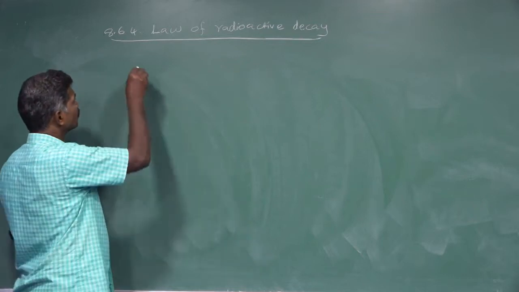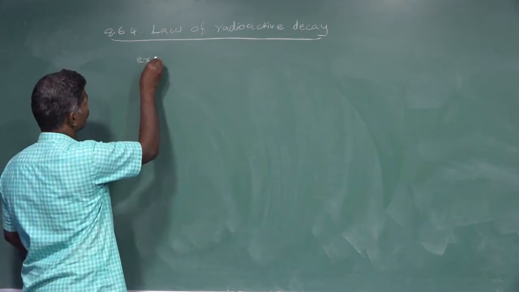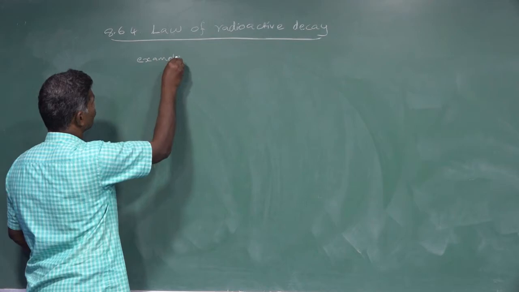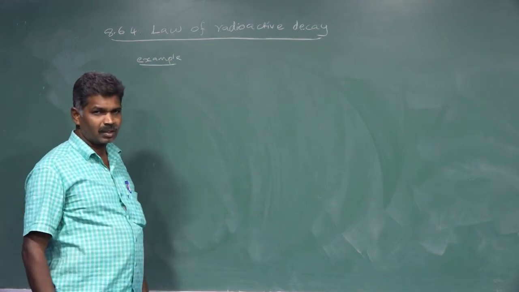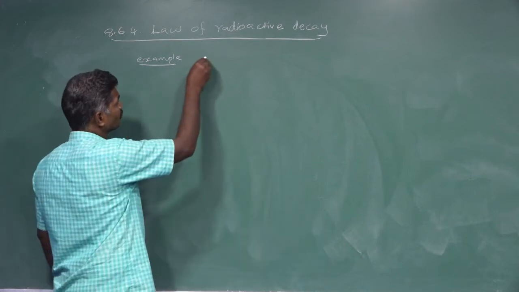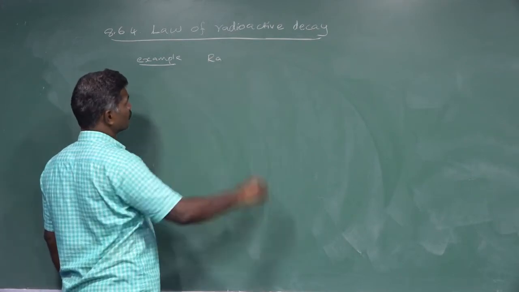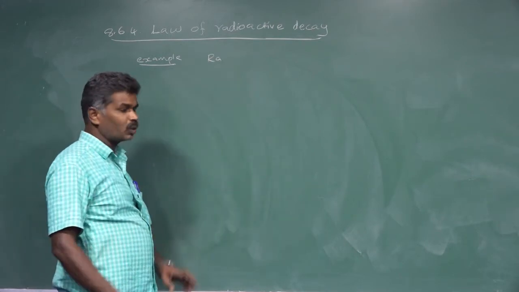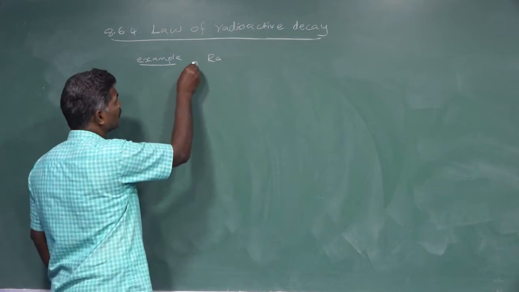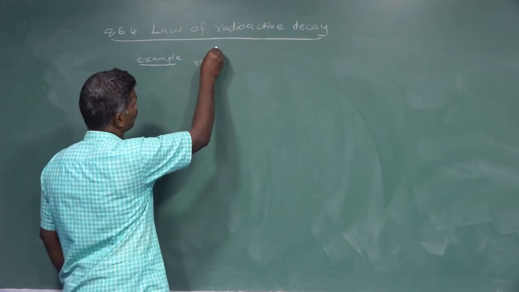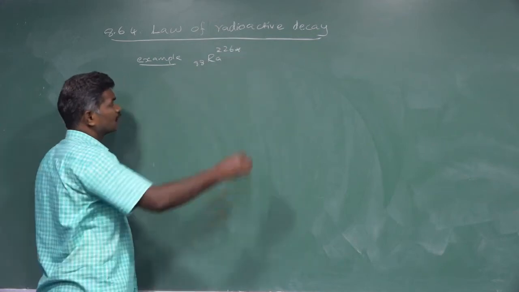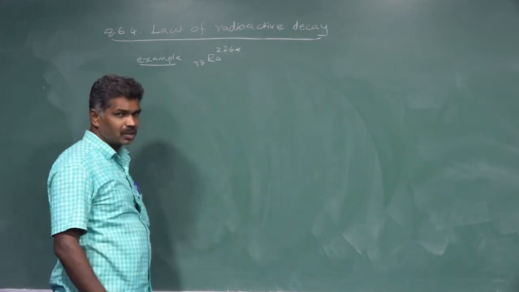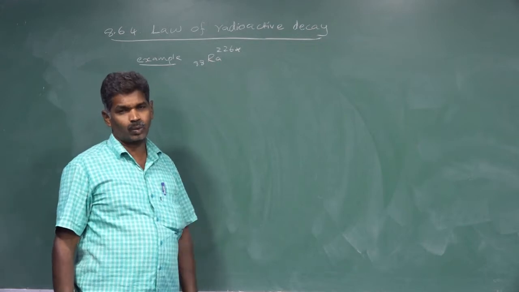Example, if you take one of the radioactive elements, radium. It is a radioactive element, atomic number 88, mass number 226. That, as the symbol mentions, is of a radioactive nature.